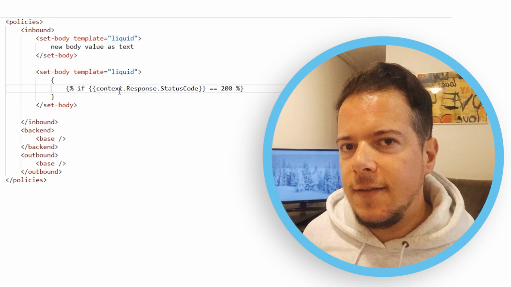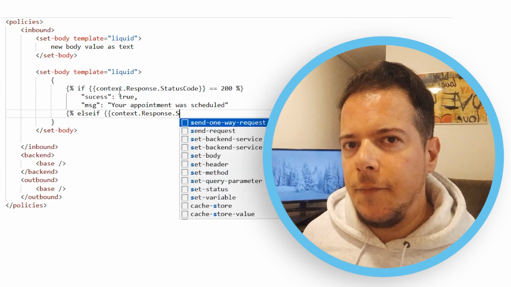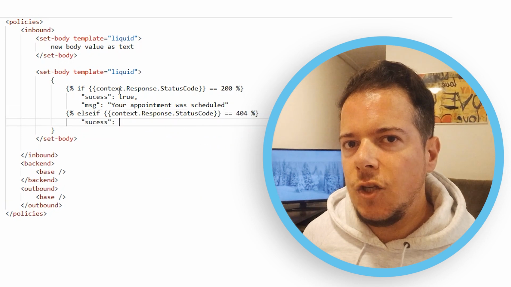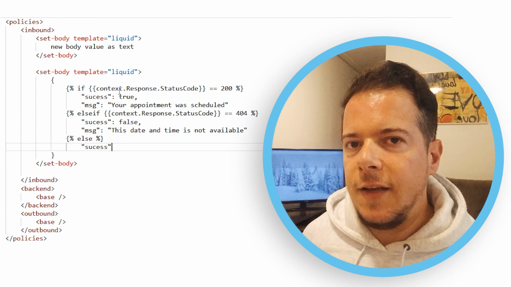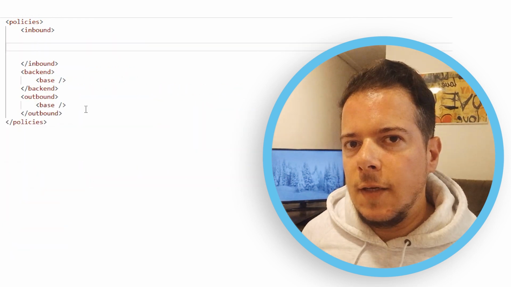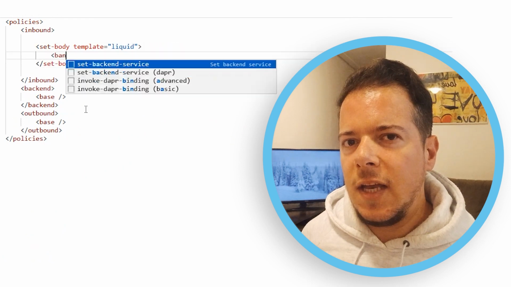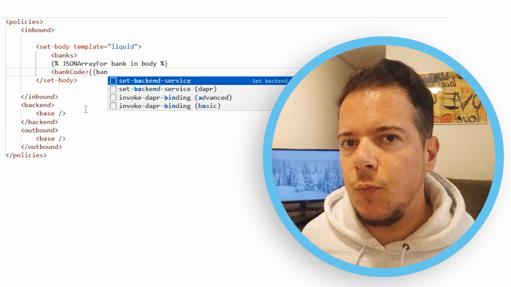option. Liquid is the name of a script language created a few years ago with the single purpose of manipulating strings, XML, and JSON objects. In the example that you are watching now, we are using an if statement inside the Liquid language to establish conditions in the body. In this other example, we see how we can loop inside the JSON object to extract values and use the values as we wish.